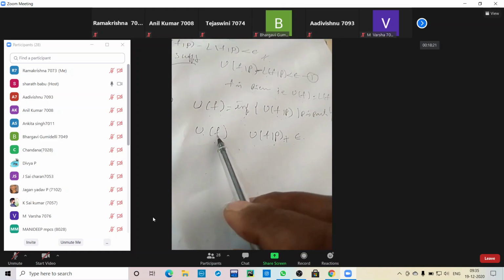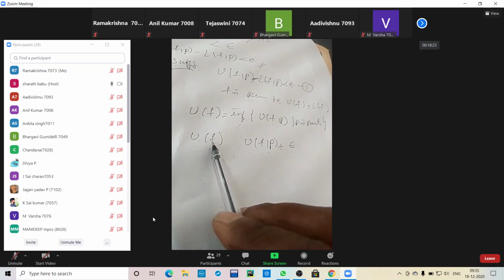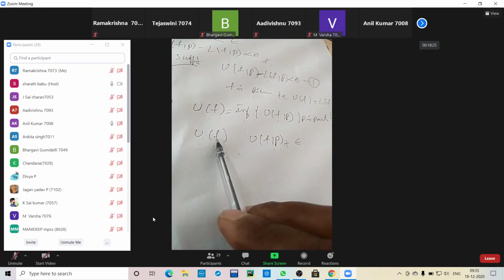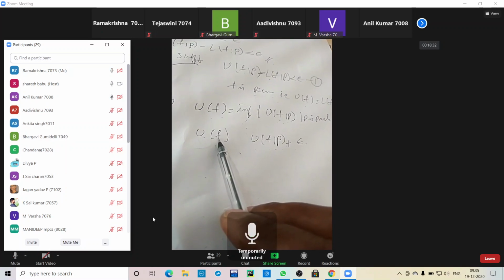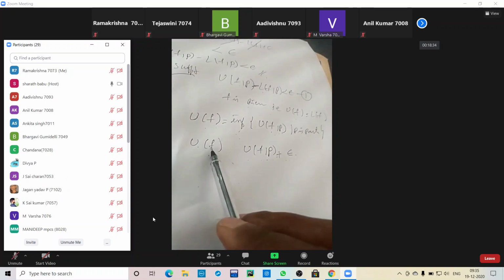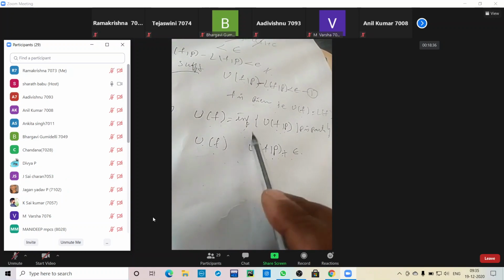So which is the greatest term here? U(f). Which is the greatest term? U(f,P). The upper Riemann integral is the infimum of U(f,P).